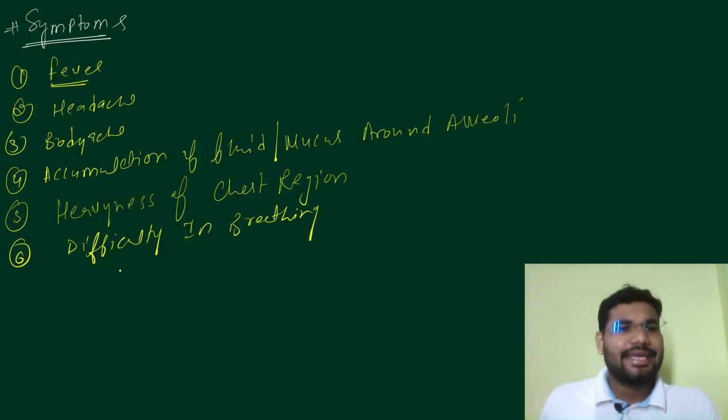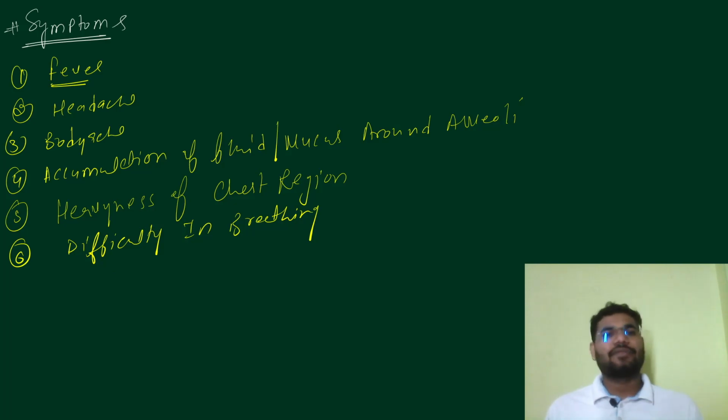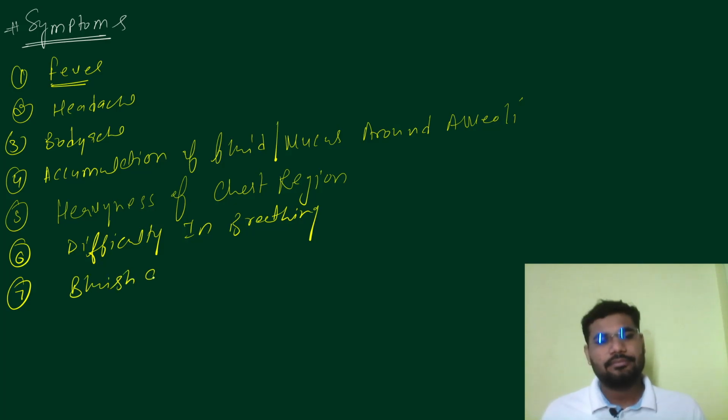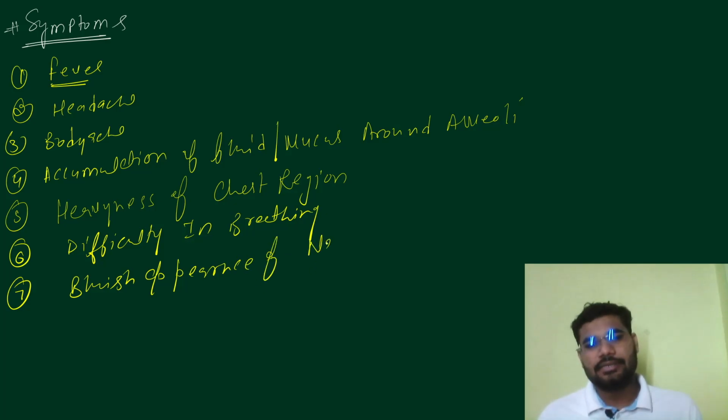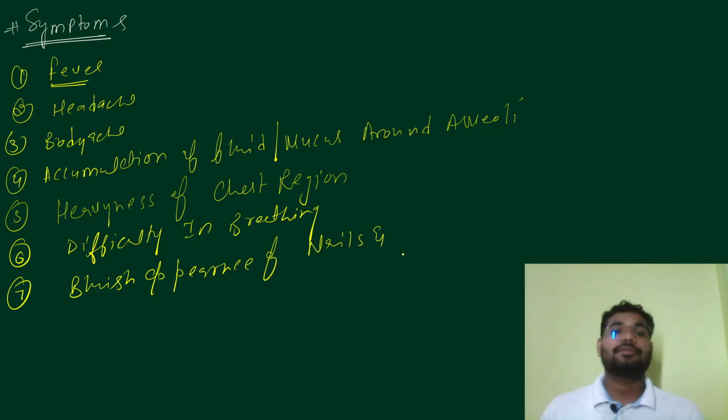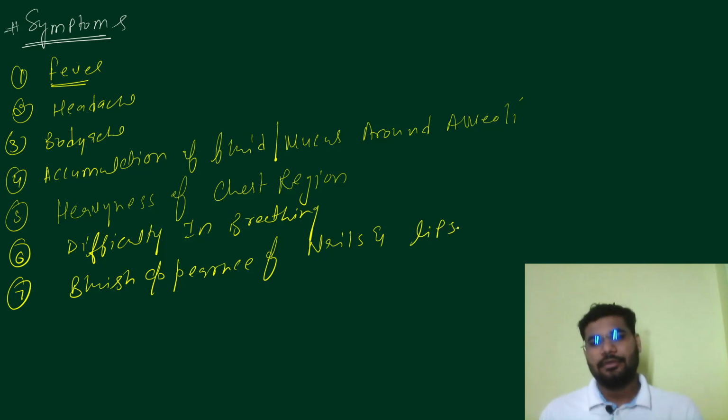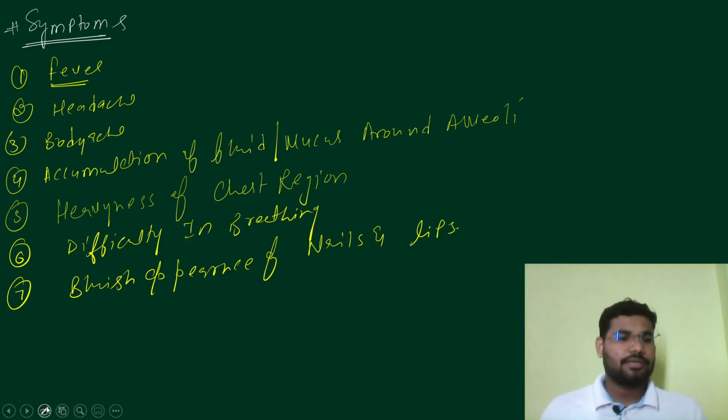Sometimes in severe cases, gaseous exchange is so affected that the concentration of carbon dioxide increases in the blood, and not enough oxygenation takes place, and that's how the patient starts to show a bluish appearance of the nails and lips. These are some of the common symptoms, along with difficulty in breathing, but these bluish signs happen in severe cases.